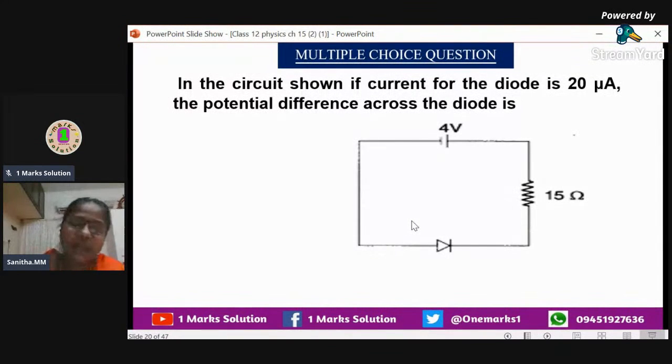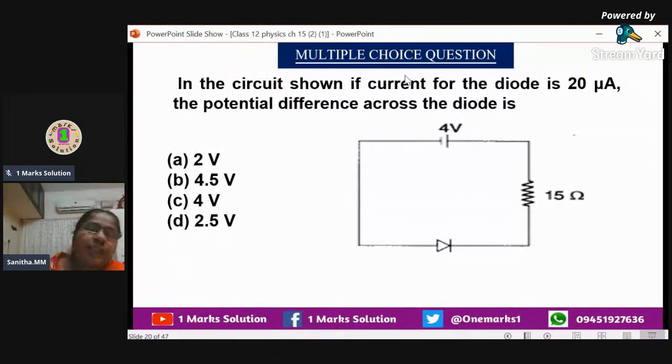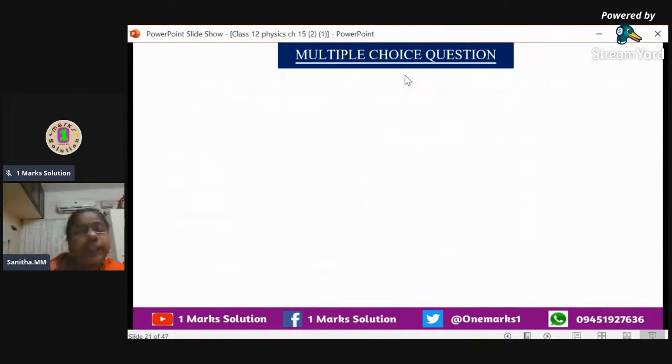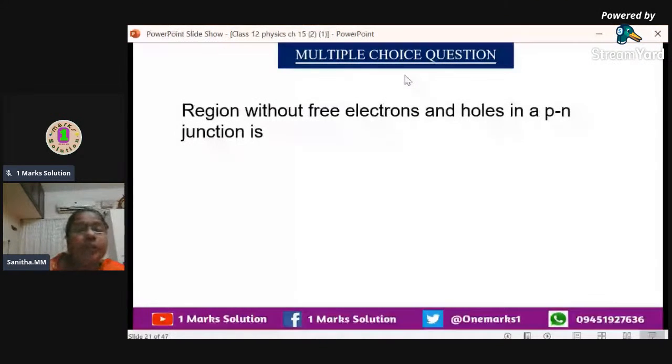In forward biasing, the diode will conduct, but in reverse biasing, the diode will not conduct. Here you can see the negative side of the diode is connected to the positive of the cell, according to the symbol of the diode. So it is reverse biased. So what will be the potential difference across the diode? It is the same voltage that we are giving, which is 4 volt. So the answer is 4 volt. Even though a resistance is also there, it is not taken into account. That is very important; you should first know which biasing it is.